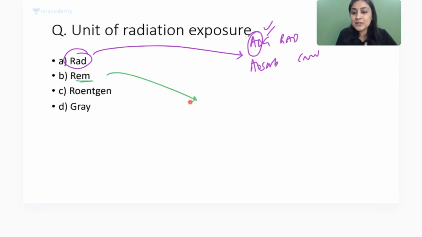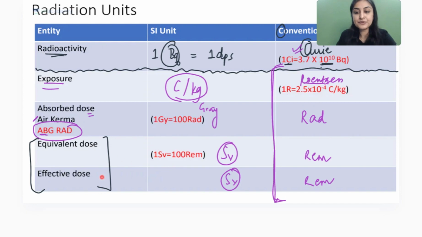रेम क्या है, रेम किसका यूनिट था? So equivalent dose, effective dose. Nobody asked what is the difference between the two. So difference between equivalent and effective. When I say what is the dose which is occurring in my thyroid, in the gonads, in the intestine, so when we equalize it for the tissue, what is the effect on tissue? That is effective dose. All right.